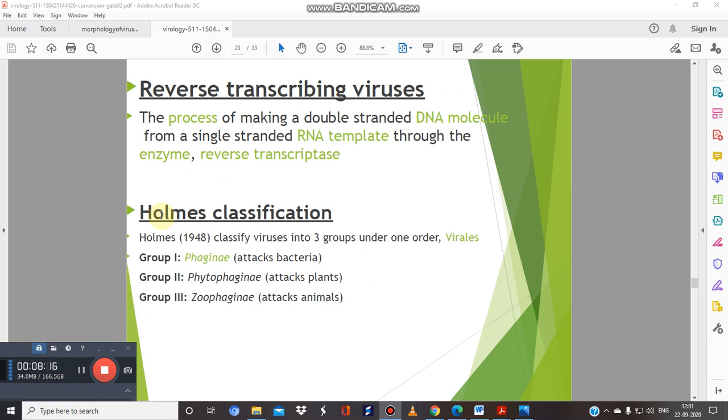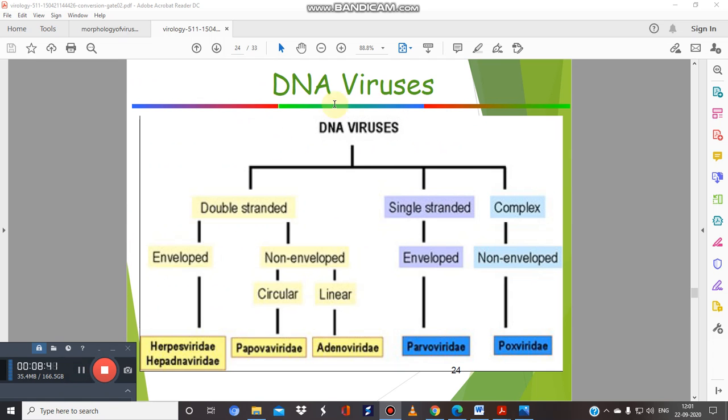So the next classification was given by Holmes in 1948. It is divided into 3 categories. This classification is very simple. When the virus attacks bacteria, they are classified into group 1 as the Phaginae. Secondly, when it attacks plants, it is known as the Phytophaginae, and when it attacks animals, it is known as the Zoophaginae.